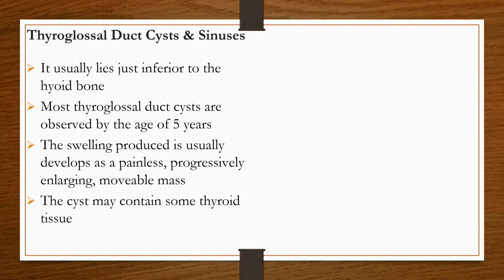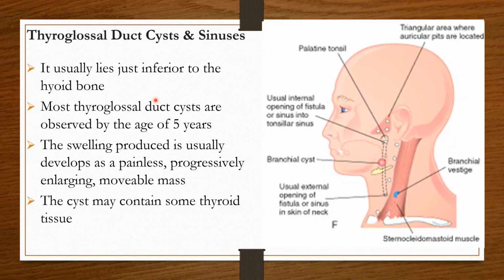The thyroglossal duct and cyst lie just inferior to the hyoid bone. That is the usual location. Most thyroglossal cysts are observed by the age of 5 years, and the swelling usually develops as a painless, progressively enlarging, movable mass.